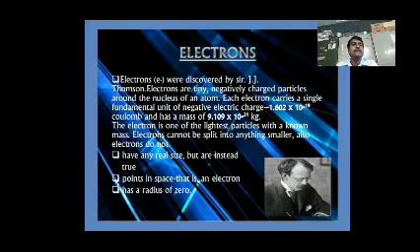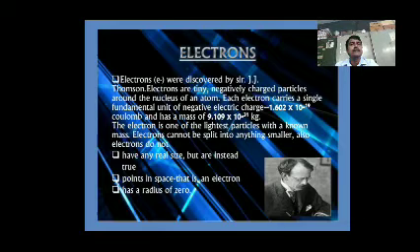Each electron carries a small fundamental unit of negative electric charge, minus 1.602 into 10 to the power of minus 19 coulombs, and has a mass of 9.109 into 10 to the power of minus 31 kilograms. The electron is one of the lightest known particles and cannot be split into anything smaller.